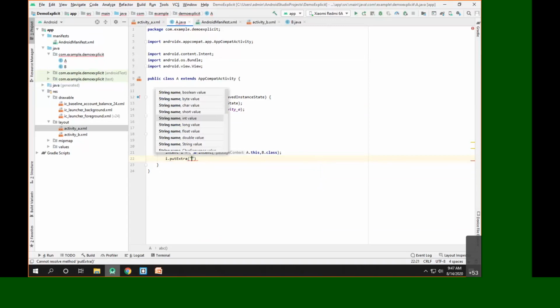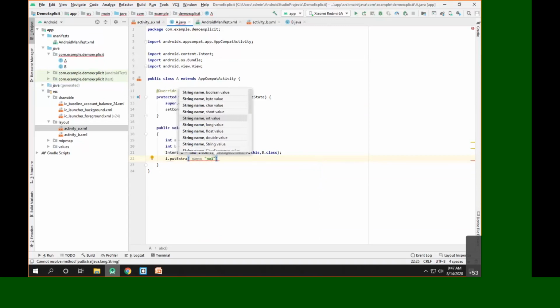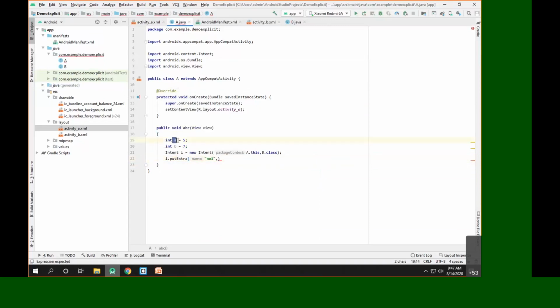The first key I'll call, suppose, number 1. This is just a name given to this data, and this number 1 will be the key name for our value A. So it means pass the value present inside A to the activity B with the name number 1.